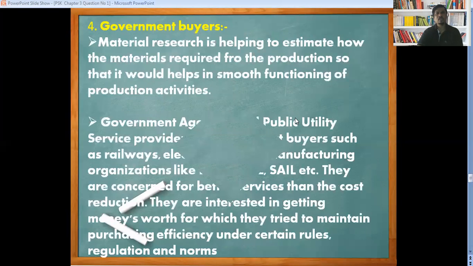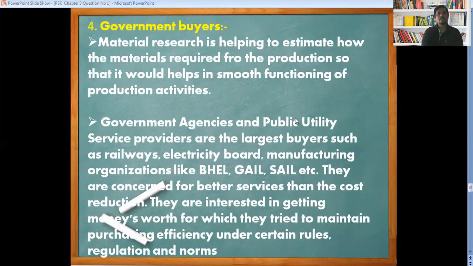Now the fourth one is the government buyer. Material research helps to estimate how much material is required for production, so it helps the smooth functioning of the production activity. As I mentioned in the earlier chapter, material research is basically a function to understand how much material is required for the smooth functioning of the production activity.